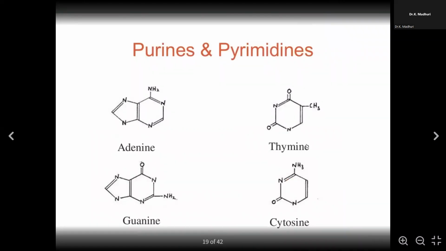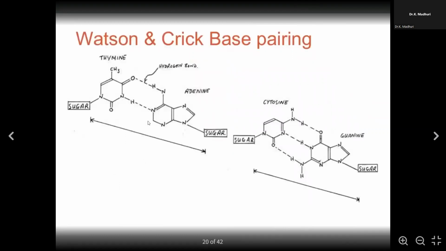So adenine always binds with thymine and guanine always binds with cytosine: purines with pyrimidine bonding. A pyrimidine is a single ring structure, and a purine is a double ring structure. This is the Watson and Crick model of base pairing. These two scientists gave the complementary structure of the DNA, showing how the first strand binds with the second strand, forming a complementary-binding DNA structure.